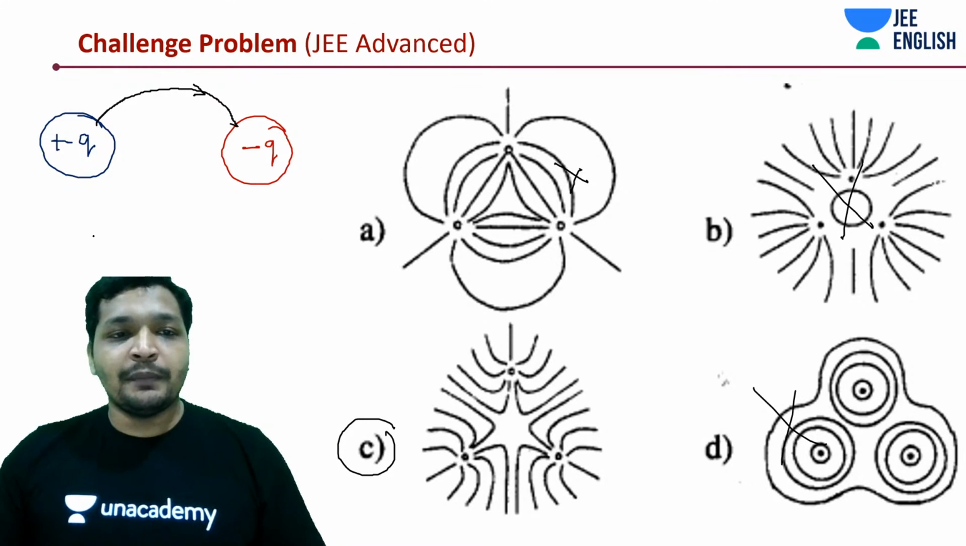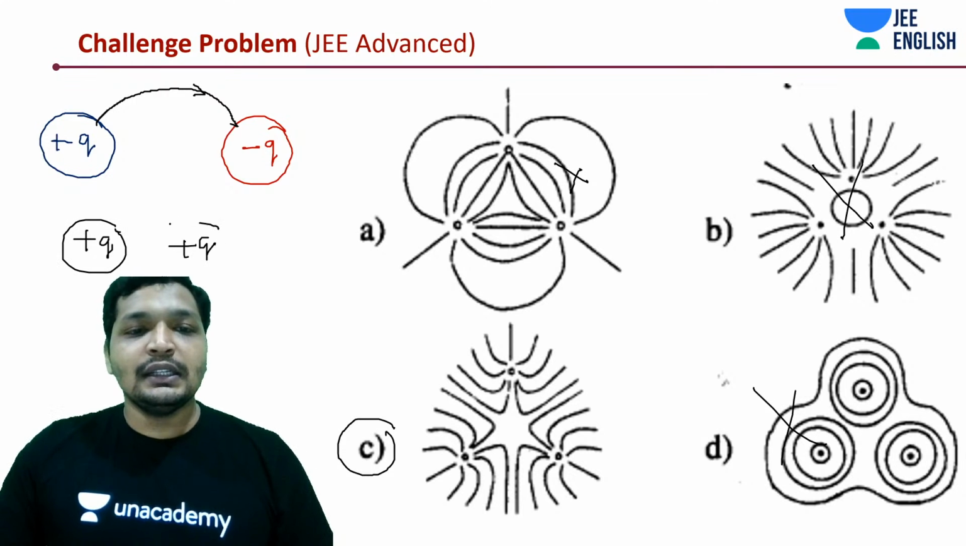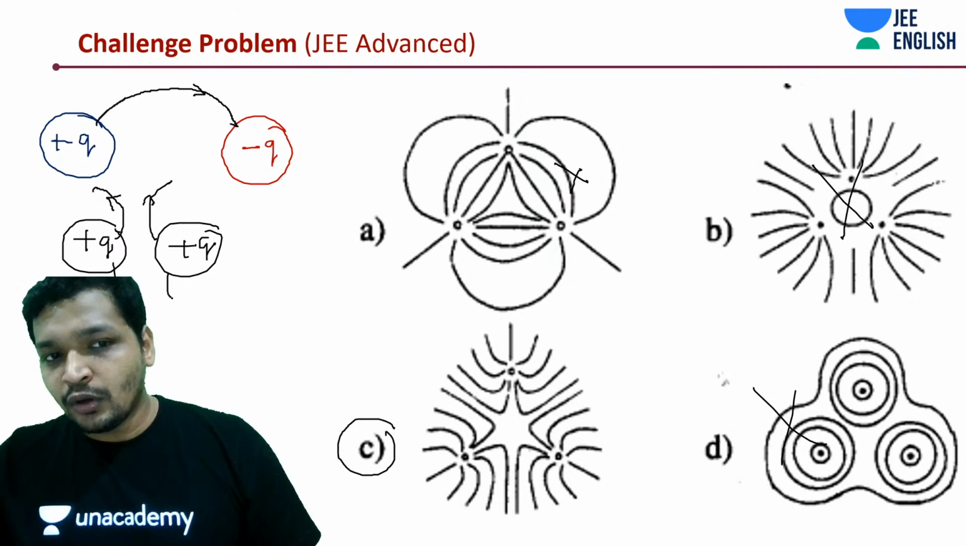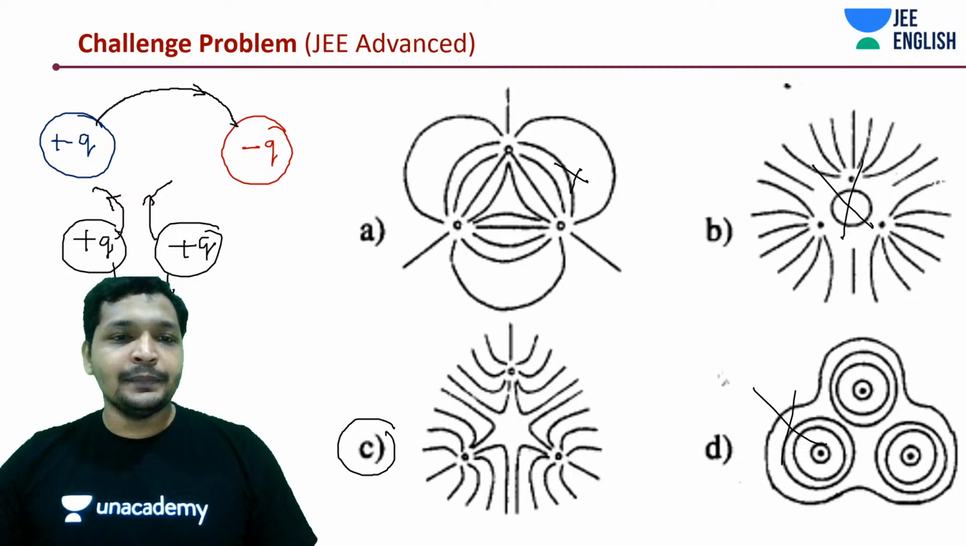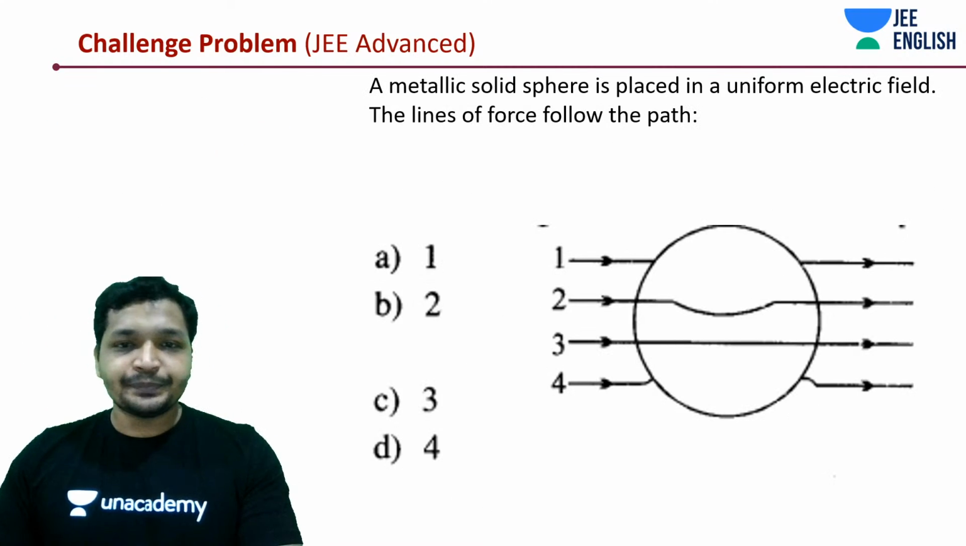It's simple. If I'm talking about positive charges, they would have a diverging field, right? They should all be diverging. So if we talk about this, it will be diverging. Nowhere there should be a closed loop. Alright, simple, easy. Let's get into the next one.